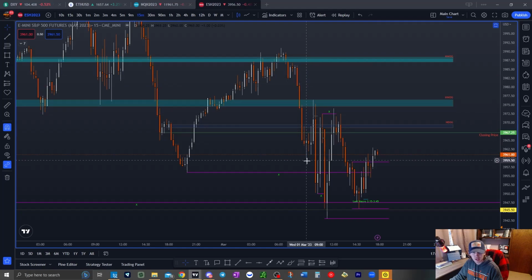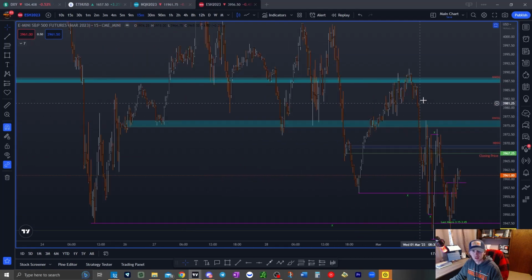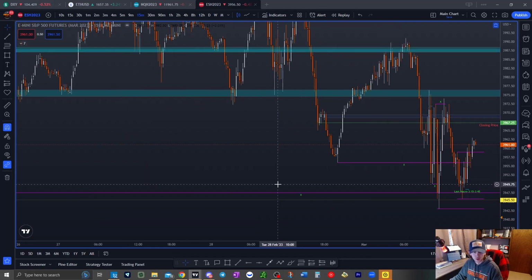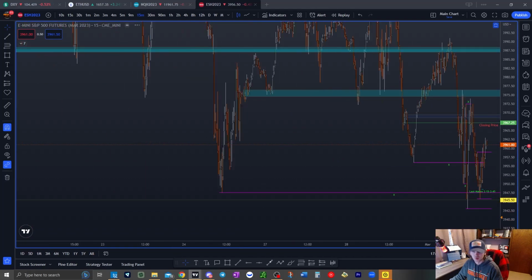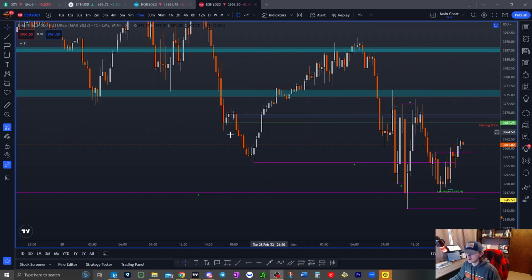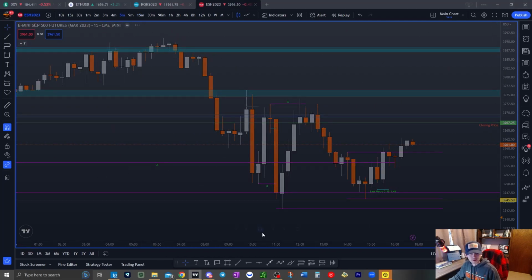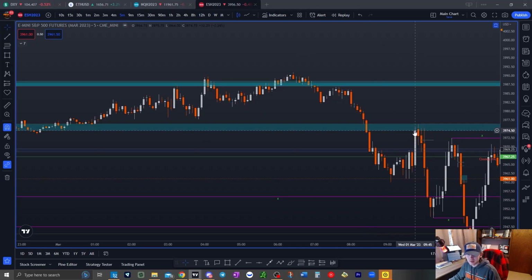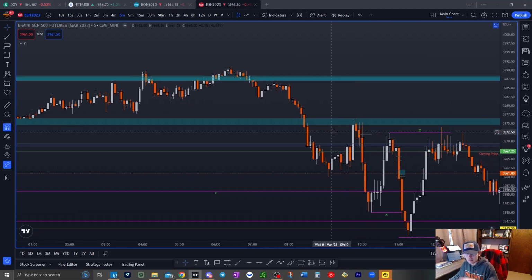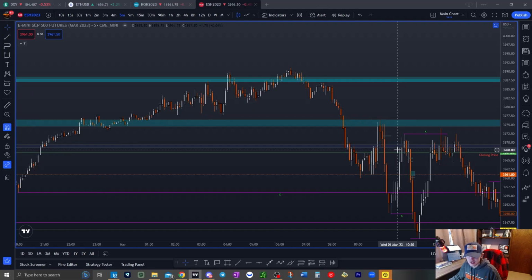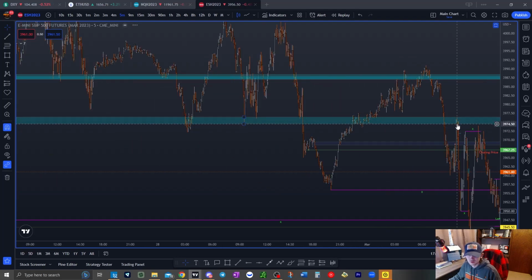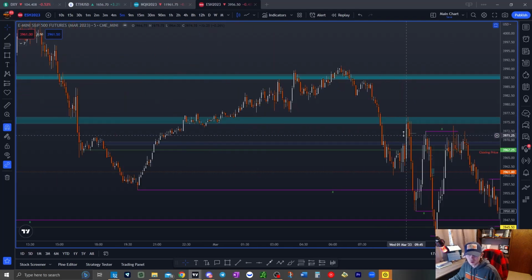So after this massive leg down, we could then basically conclude that we wanted to keep going lower. So where are our sell side targets? We have here, and we also have here right there. And now we can go down to the lower time frames, which we have those liquidity points marked up. We can see that we came up into the NWOG, new week opening gap, keep that in mind. And then we have the NDOG here, which is the new day opening gap. So we trade up in, and we start to see price reject off that area within here.